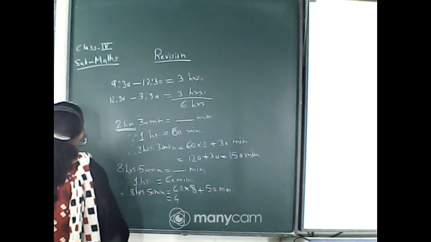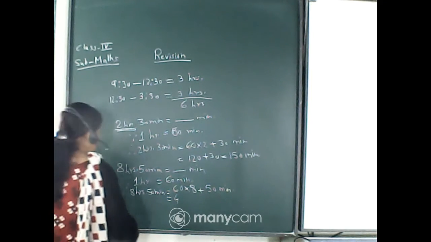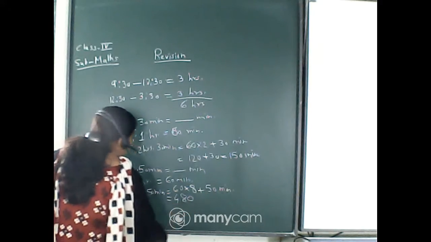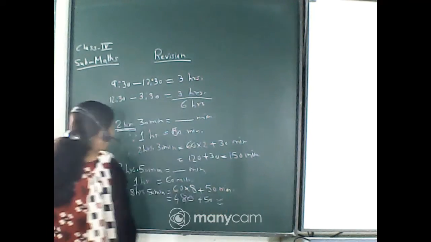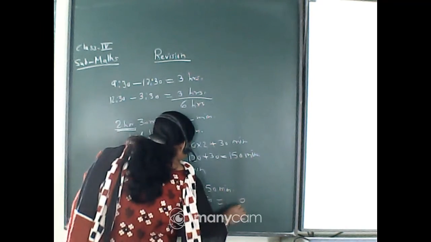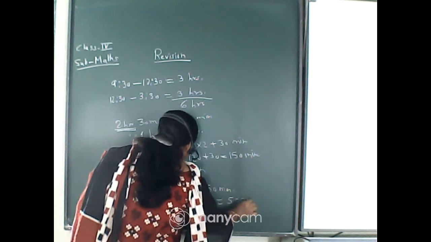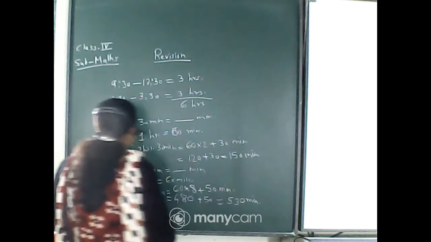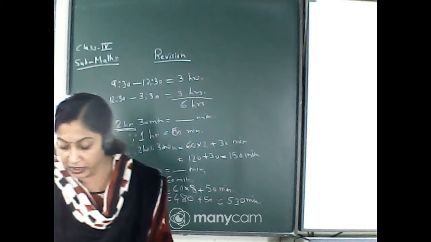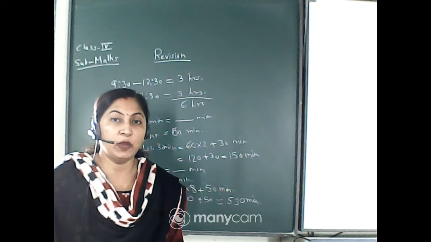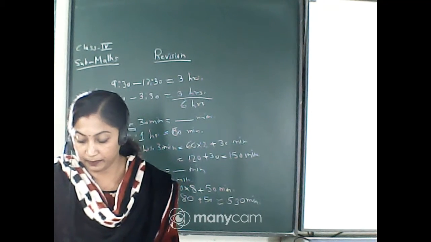How much? 480 plus 50. When you add this, it will be 530 minutes. So our answer is option number D, 530.